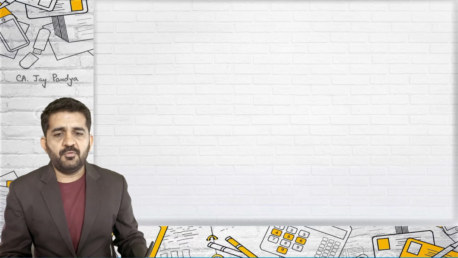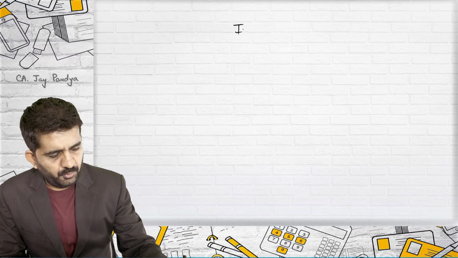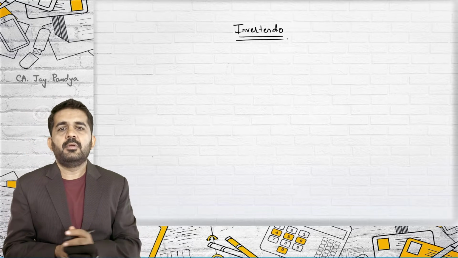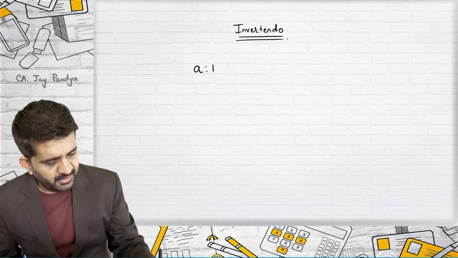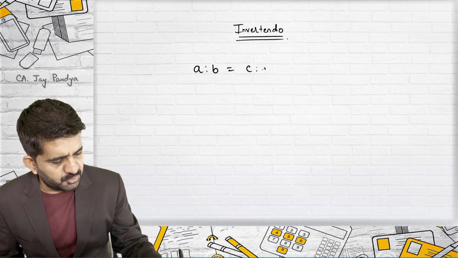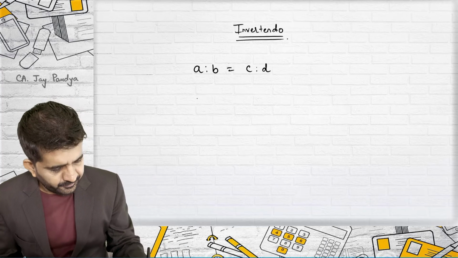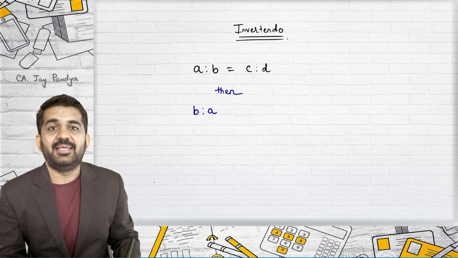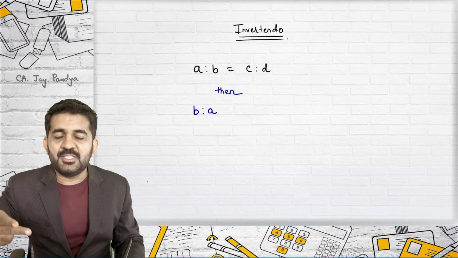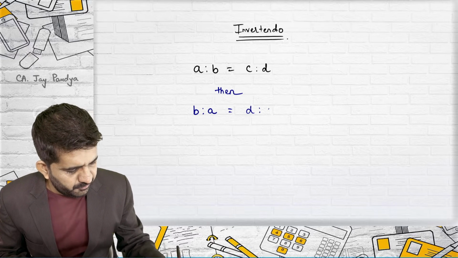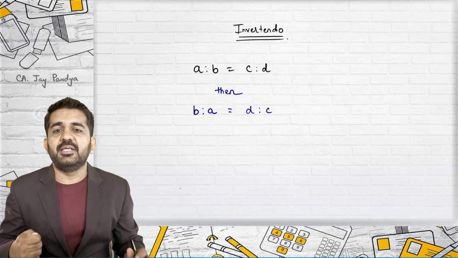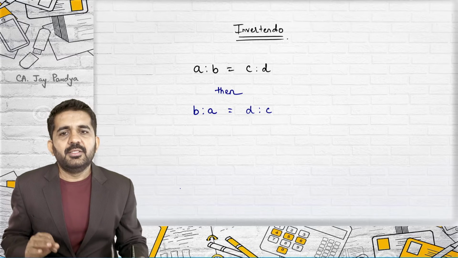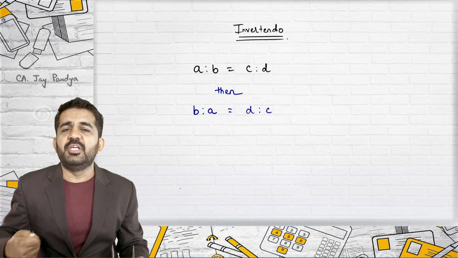Let us learn some properties of proportion. First is invertendo. See, what does it say? If A is to B is equal to C is to D, then B is to A, the inverse of A is to B, will be equal to the inverse of C is to D, that is D is to C. So if A is to B is equal to C is to D, then B is to A will be equal to D is to C.